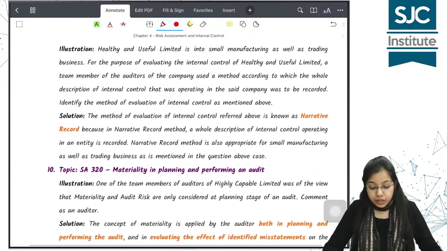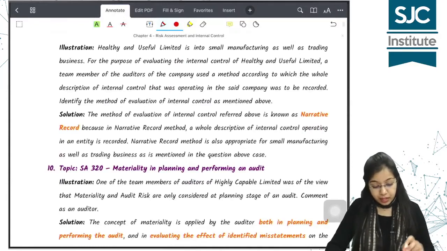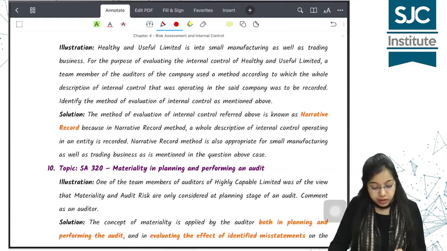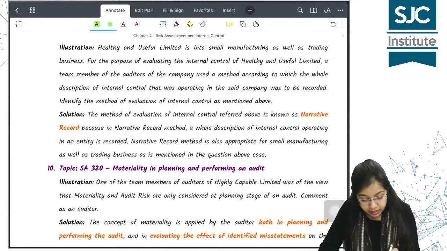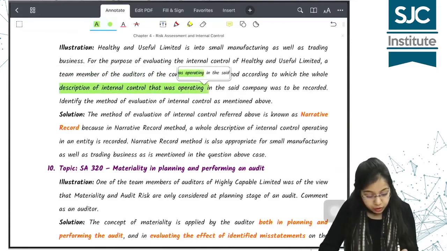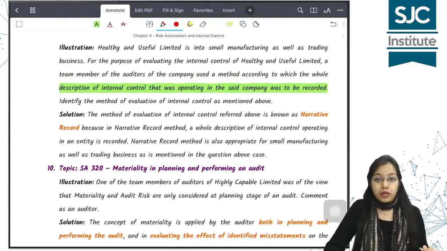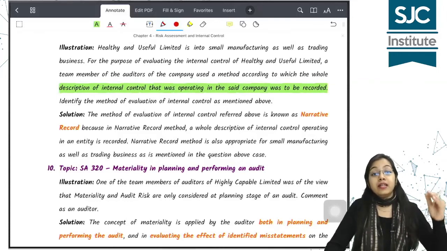Okay. Next illustration. Healthy and Useful Limited is into small manufacturing as well as trading business. For the purpose of evaluating the internal control of Healthy and Useful Limited, a team member of the auditors of the company used a method according to which the whole description of internal control that was operating in the said company was to be recorded. So the description of internal control was to be recorded. इस मेथड का नाम क्या है? इसको मैम हम कहते हैं नरेटिव रिकॉर्ड, wherein the entire internal control, all the control points which are there, is documented.